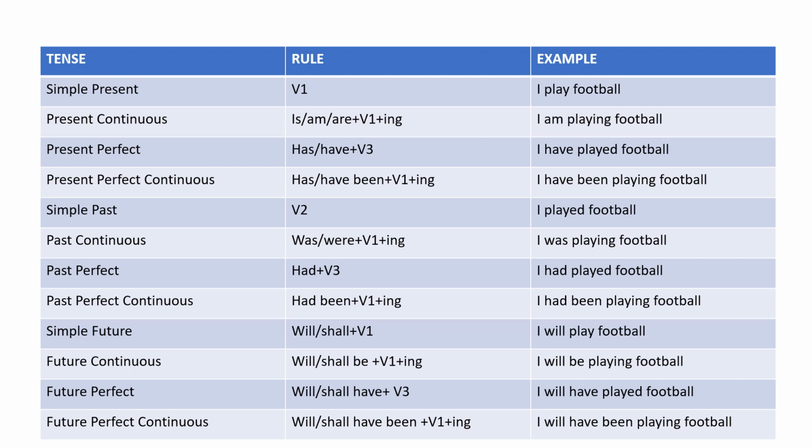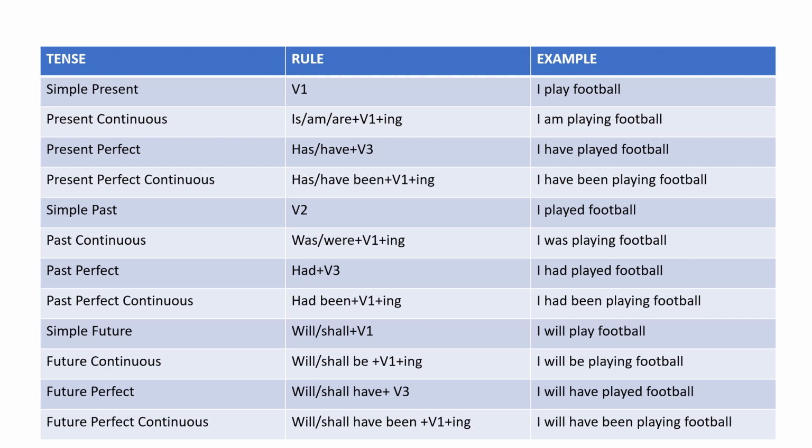And in the next, the third one, the present perfect, you can see we have to use has and have. Why do we have this slash over here? Because for the singular we use has, with she or he, or with any noun which is singular, and for the plural we have to use have, and with they we have to use have, with the verb third form. For example, the base form is play, and the third form is played. So I have played football. That is the example for present perfect tense.